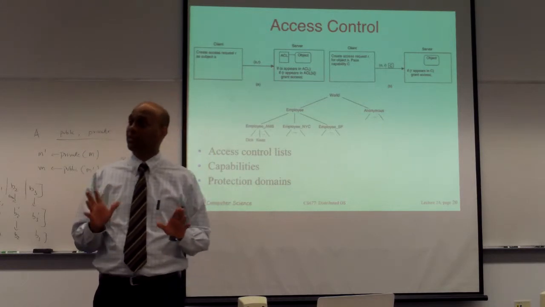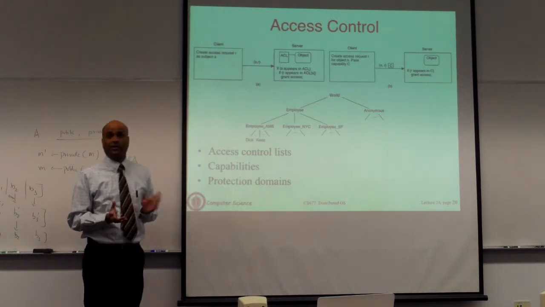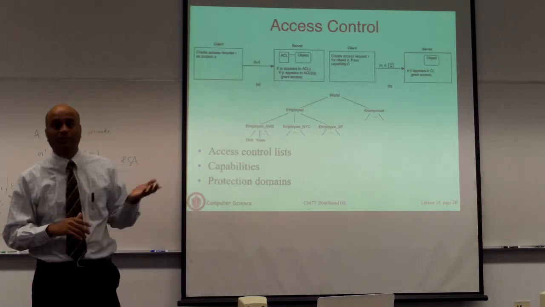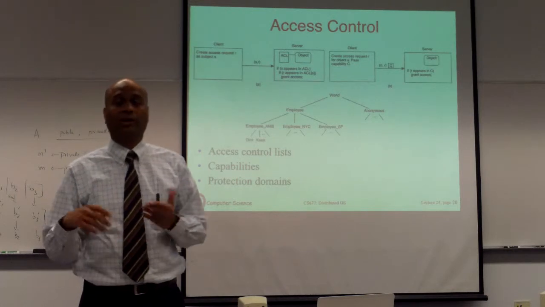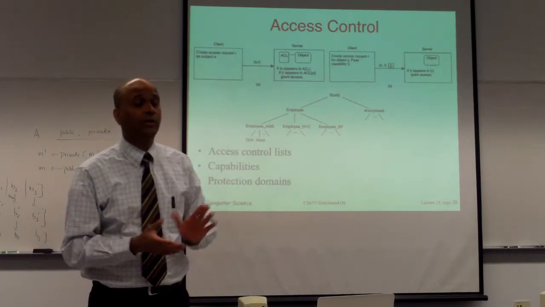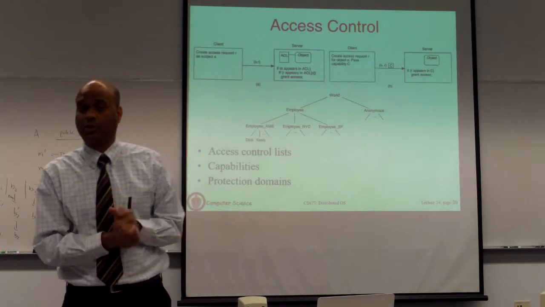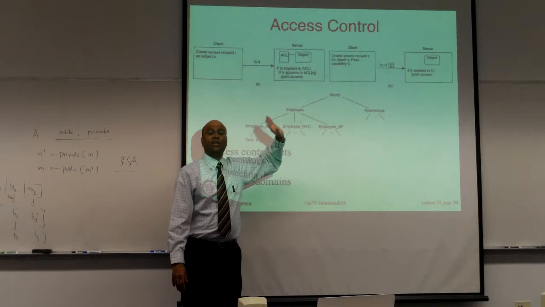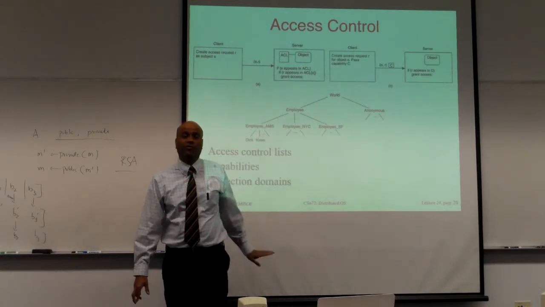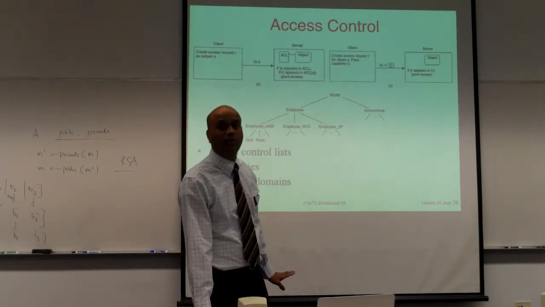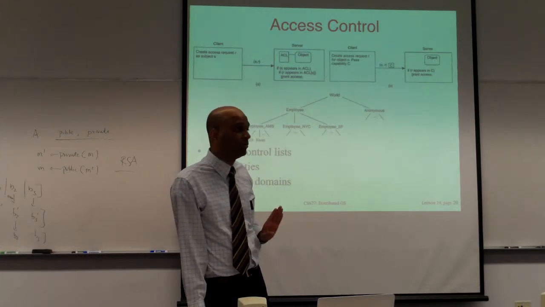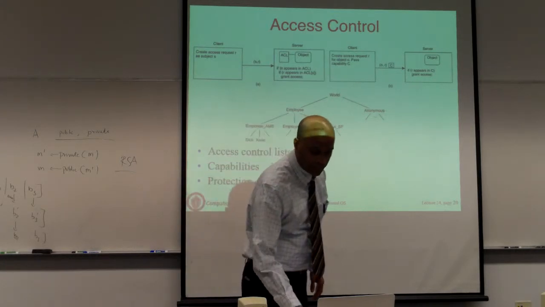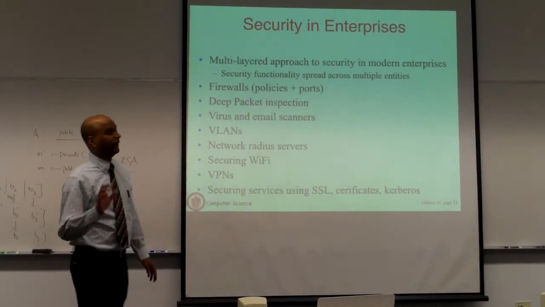That concept that is used in file systems is more general than just for accessing files. You can use ACLs for anything: accessing the server, accessing a piece of software, accessing any resources you have in the system, including accessing objects in the distributed object sense of the term. So this is the simplest form of security, where every operation is checked against a predefined list, saying is this user or this process or application allowed to do this. And if no, then you prevent it from doing it. That's the most basic form of protection.